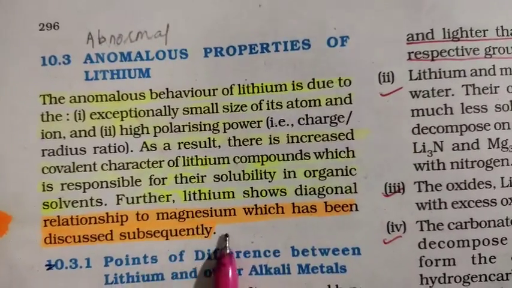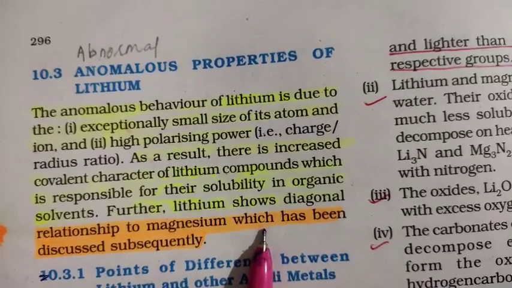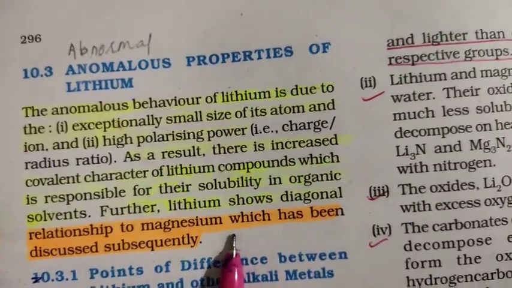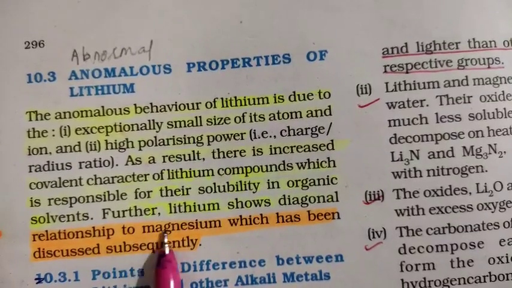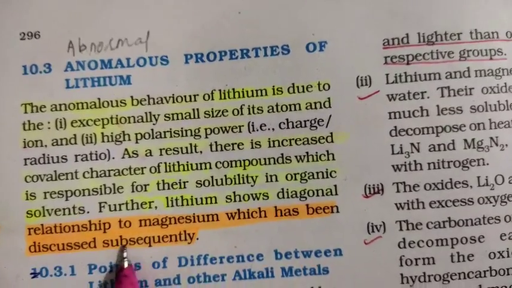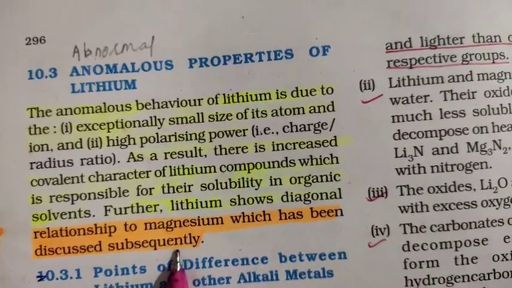Here also one question can be formed: lithium shows diagonal relationship or behavior with which element? Then you have to say that lithium shows a diagonal relationship to magnesium, which is discussed subsequently in the later part of the chapter.